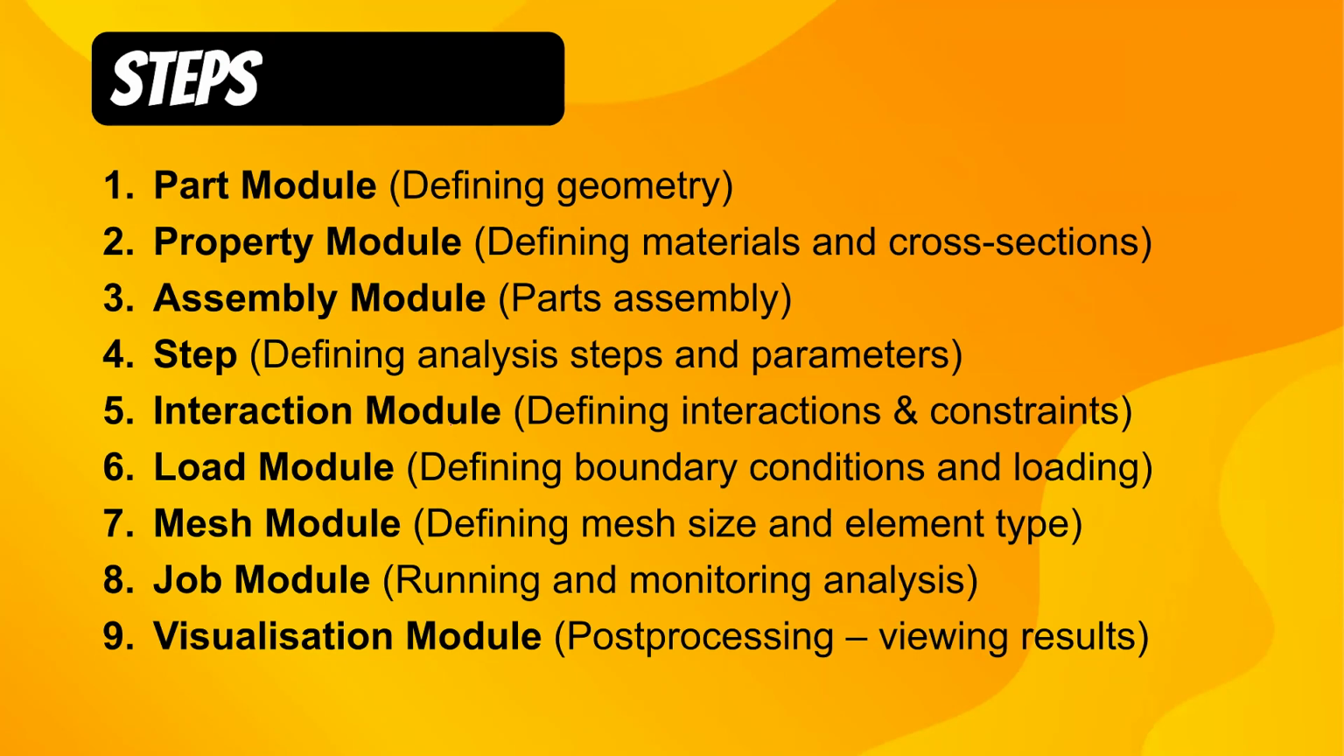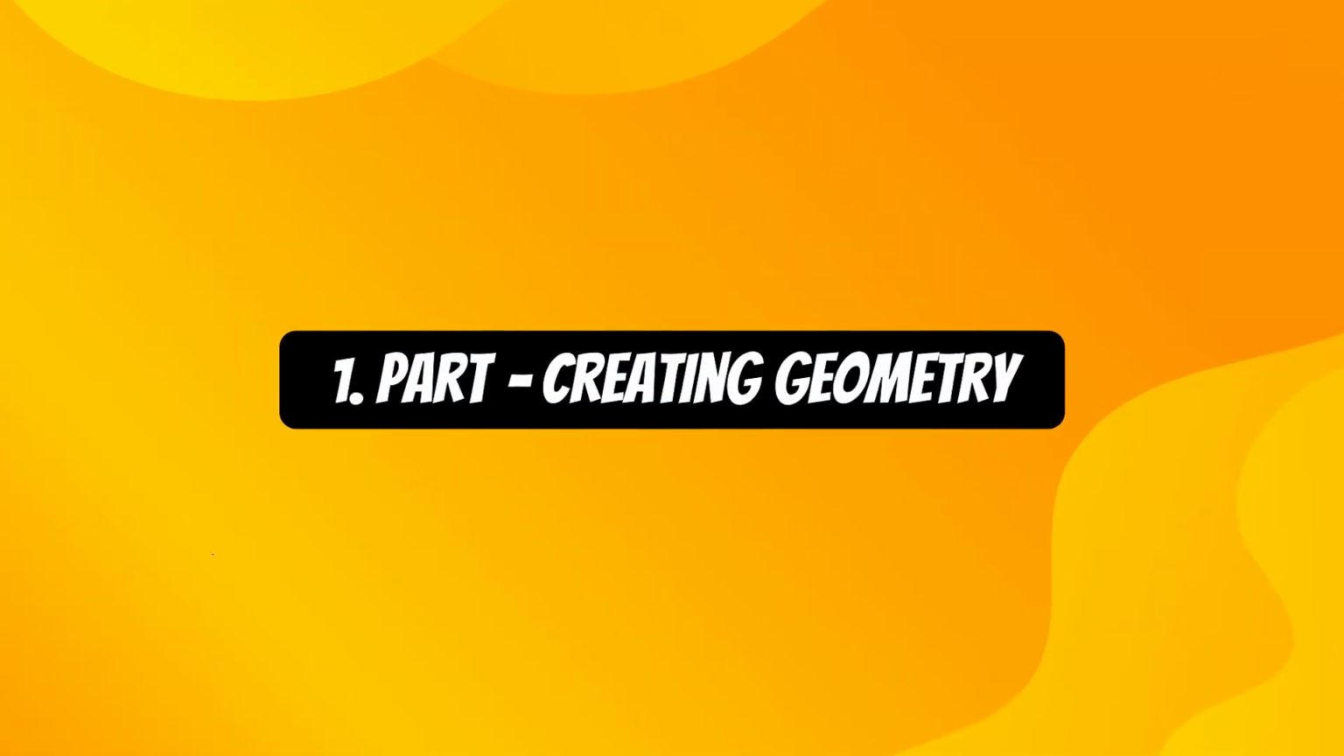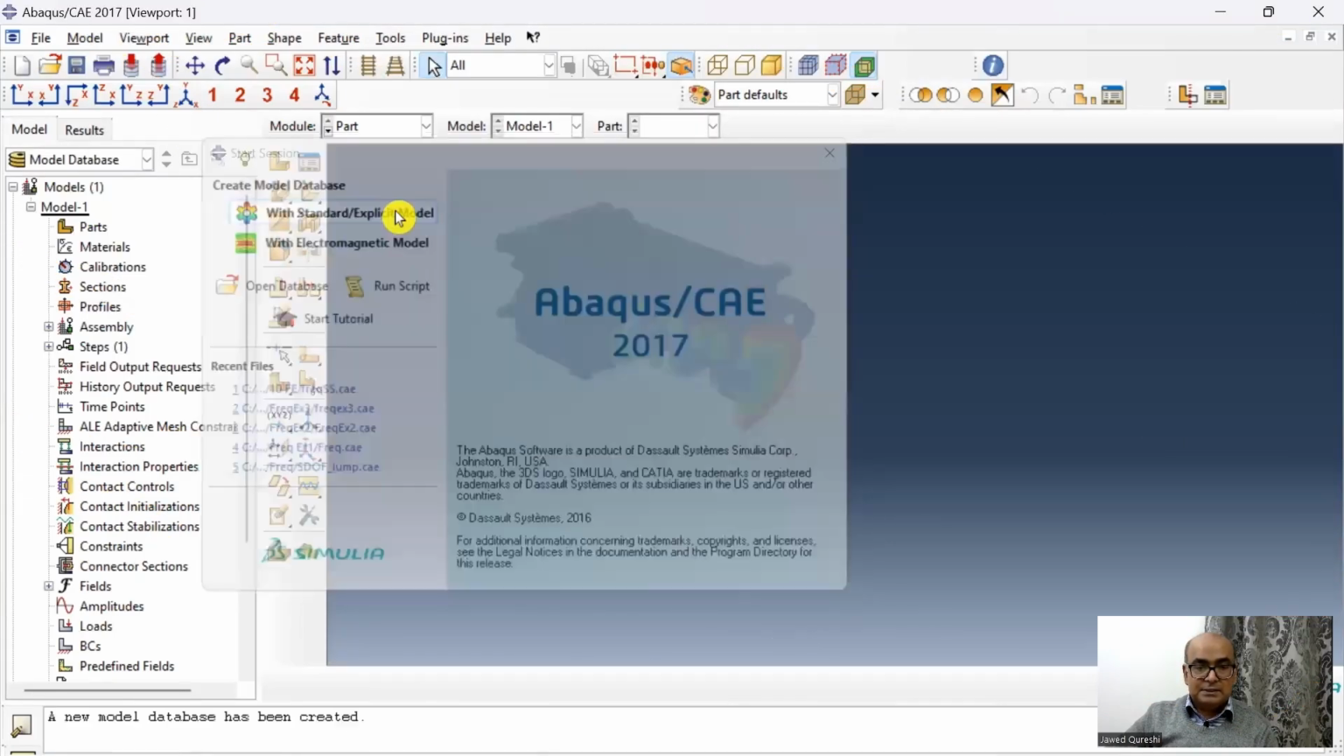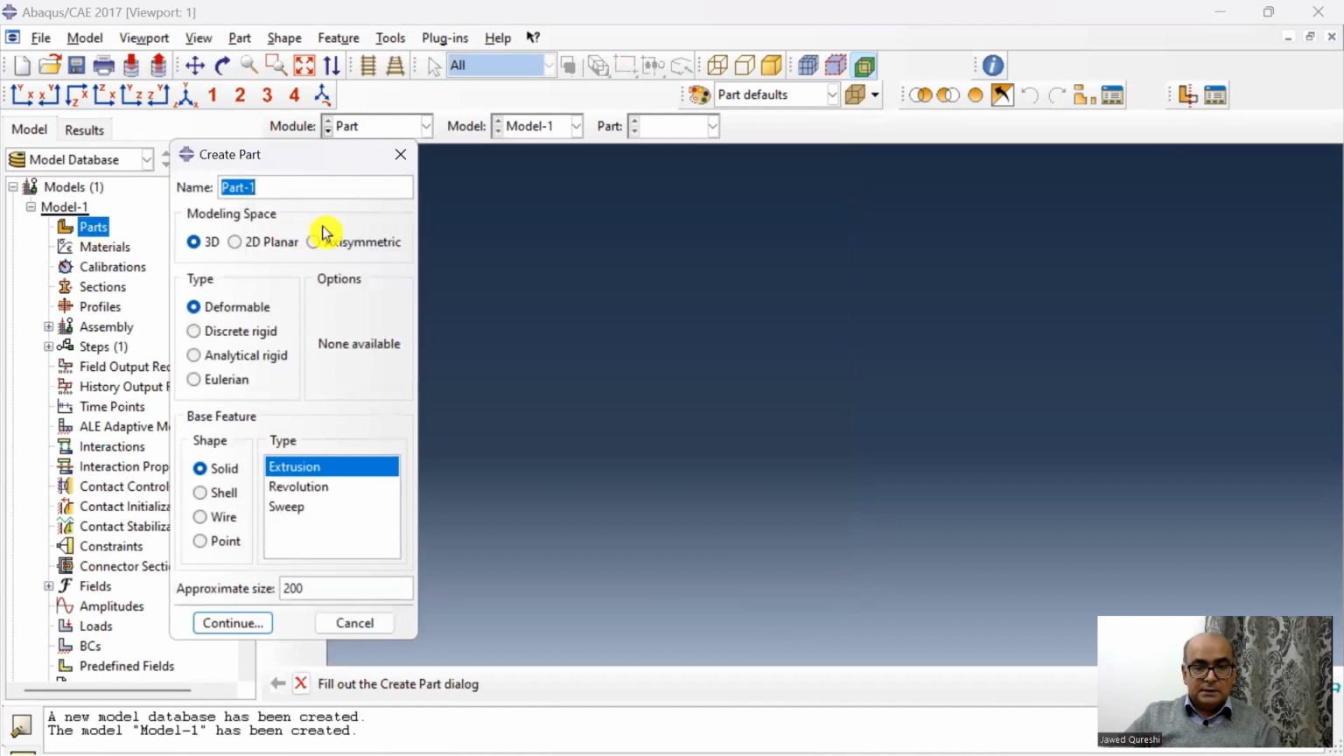For modeling the problem, I will be using these 9 steps. First step is part, where we will create geometry. Start with standard explicit model. Parts, I will say beam, 3D deformable and wire. It can be done with solid as well, and I will say the dimension is 10.